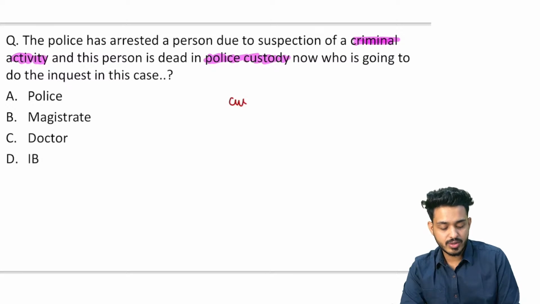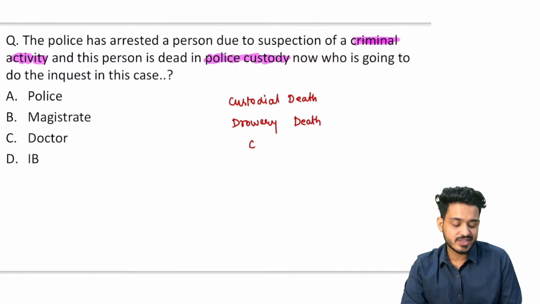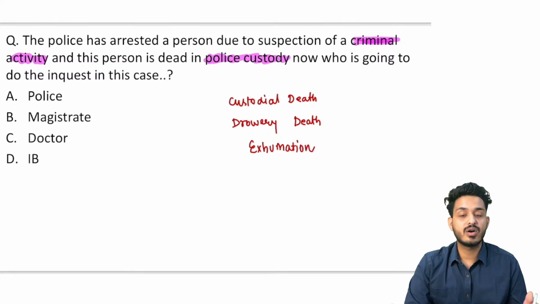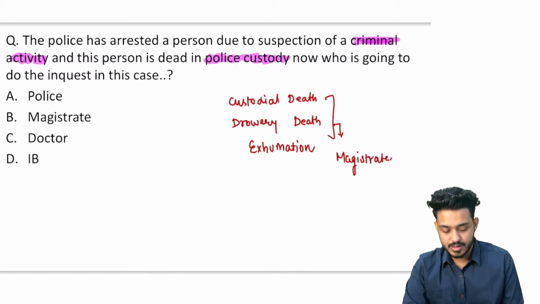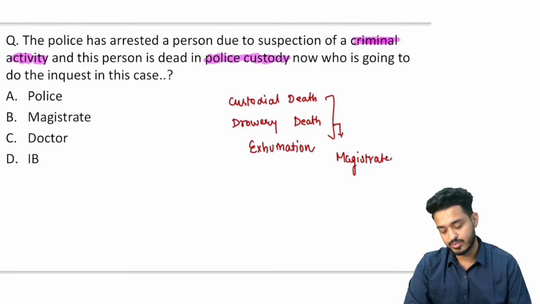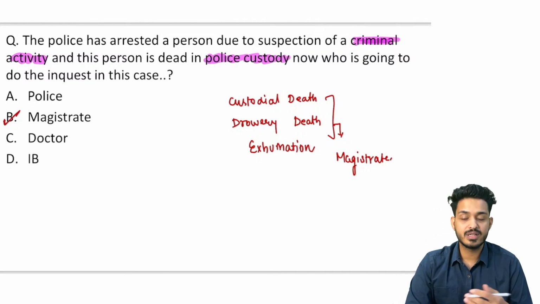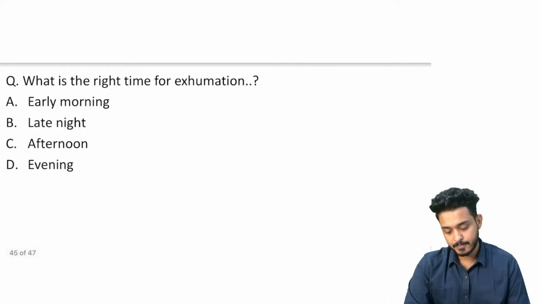Whenever you are going to have custodial death, dowry death, और एक्सह्यूमेशन केसेस. एक्सह्यूमेशन मतलब किसी की बॉडी को बाहर निकालना वापस. Digging out someone, that is going to be exhumation. So in these cases who will be responsible for the inquest? That is going to be the magistrate. Now the magistrate will do the inquiry. So magistrate will be the correct answer. Police is not going to do the inquiry, and not even IB, intelligence bureau, not even doctor, right?